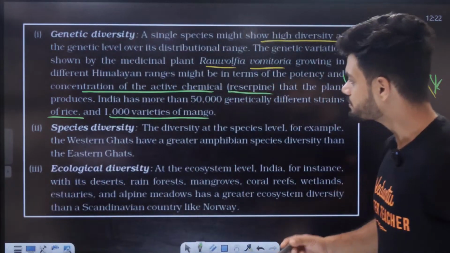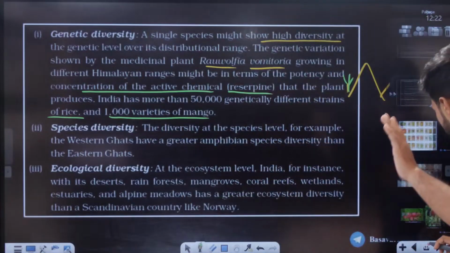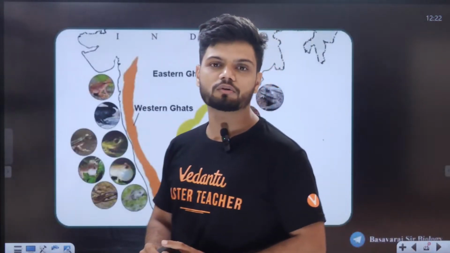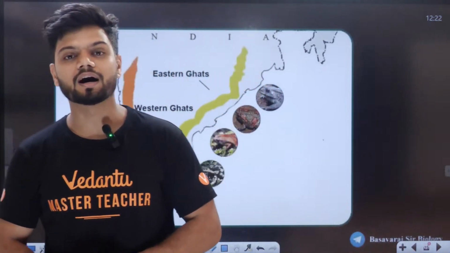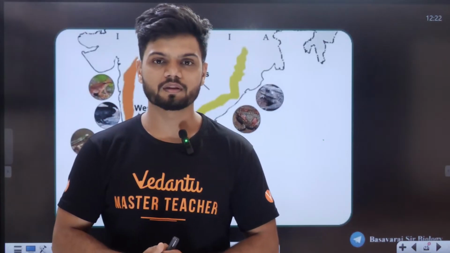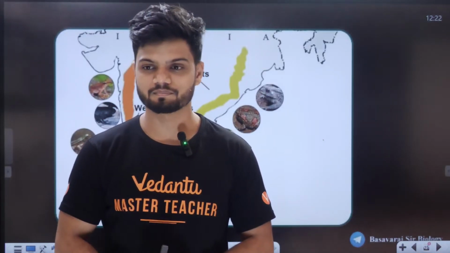Next is species diversity. I'll give you a simple example of how species diversity changes based on location. Tell me, students, how many of you are from Telangana, Andhra Pradesh, and Kerala? How many of you are from Karnataka, Maharashtra, and Kerala? Raise your hands.